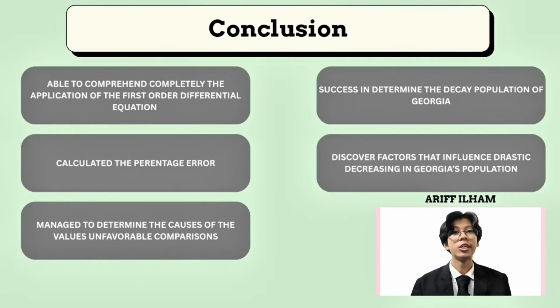So, in conclusion, through this project, we successfully understood how to apply first-order differential equations in a real-world context. We determined the decay in Georgia's population from 1989 to 2008 using the Malthusian model and were able to identify key factors behind the drastic decline. We also calculated the percentage error between actual and estimated data and explored reasons for any differences. Overall, this analysis helped us recognize the practical importance of mathematical modeling in understanding population trends.